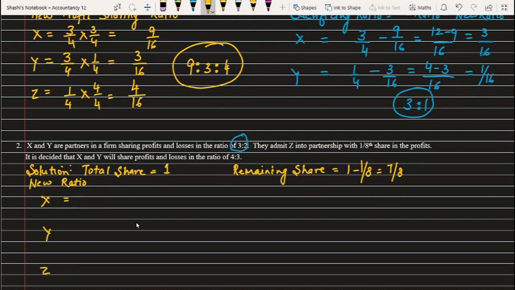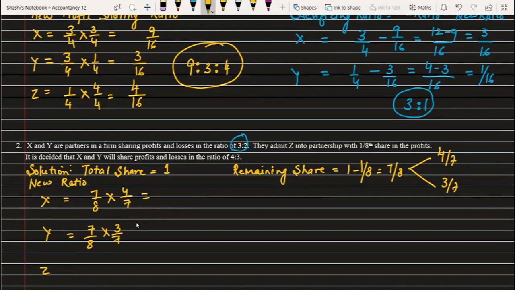So here if I talk about it, 7 by 8 should be divided between X and Y. Okay, now as I discussed earlier, this will be divided in 3 is to 2. But in this case, since they have decided to change their profit sharing ratio in future, this will be divided in the future ratio instead of the old ratio they were having. So we are going to multiply this with 4 by 7 instead of 3 by 5 and 2 by 5.